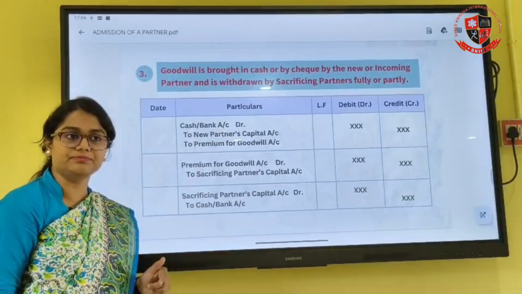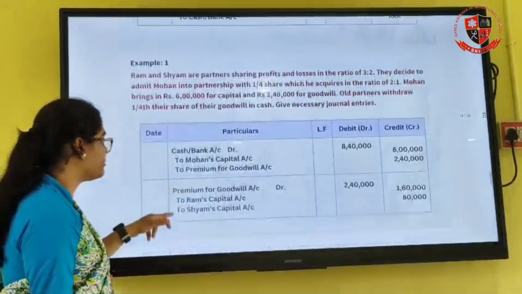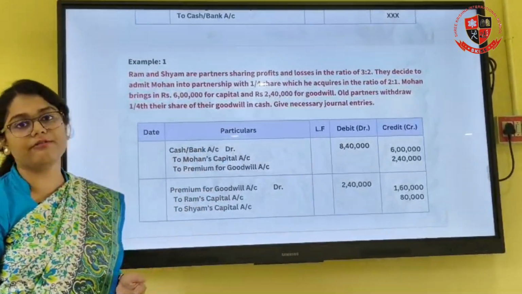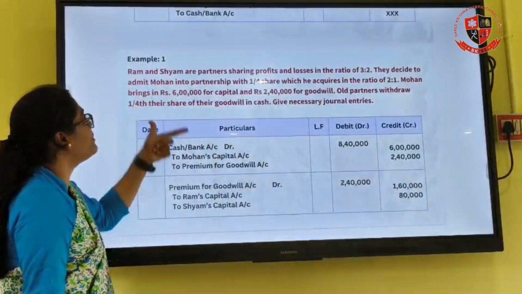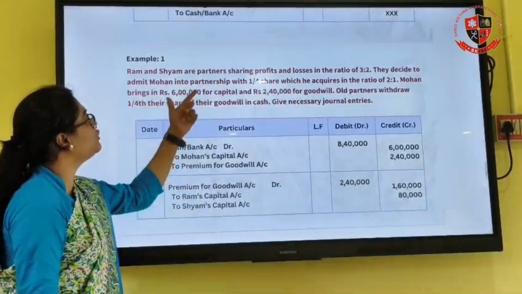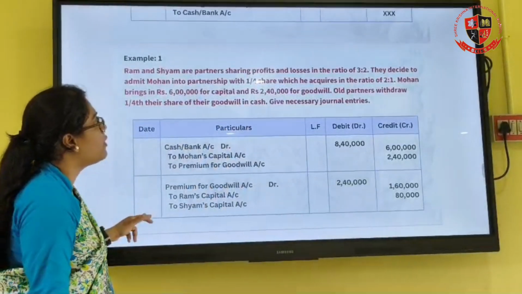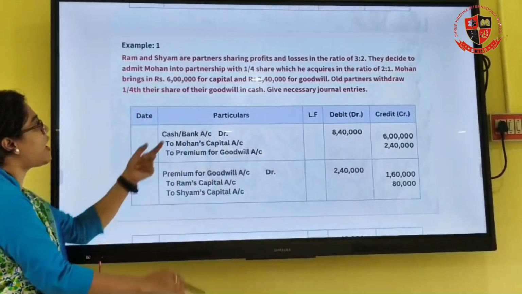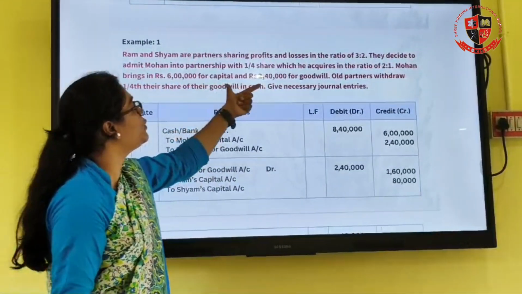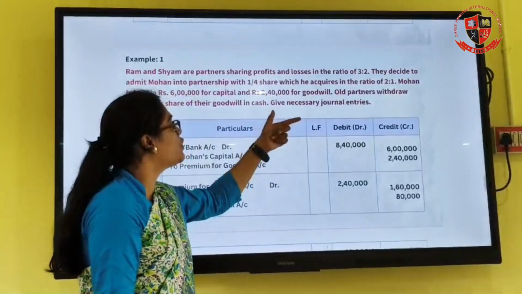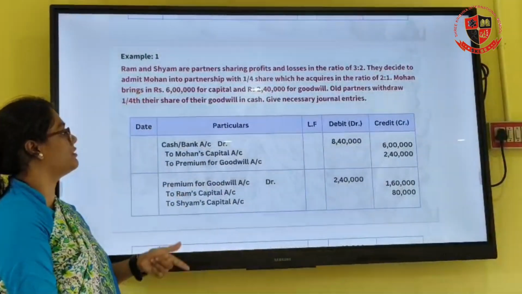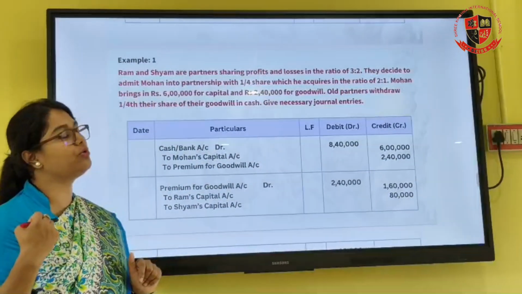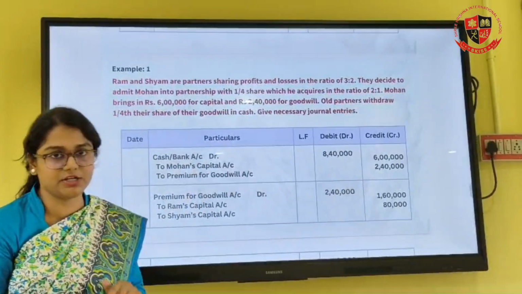To understand this better, we'll take a simple example. Ram and Shyam are partners sharing profits and losses in the ratio of 3:2. They decide to admit Mohan, a new partner, into the partnership with 1/4 share, which he acquires in the ratio of 2:1, right? So Mohan brings 6 lakh as his capital and 2,40,000 for the goodwill. All partners withdraw 1/4 of the goodwill amount distributed to them in cash. So we have to pass the necessary journal entries.